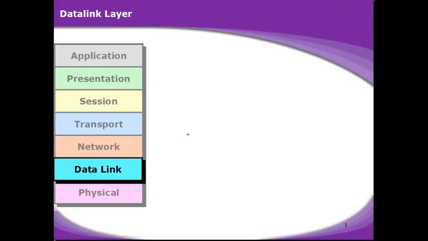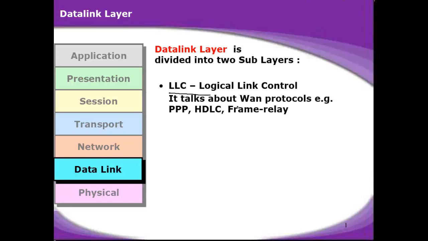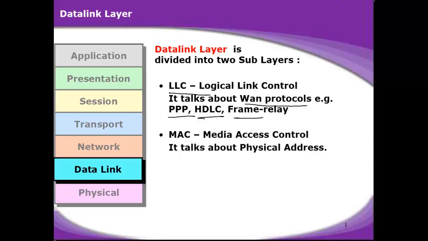Data link layer has two sublayers. One is logical link control, which talks about the WAN protocols like PPP, SDLC and frame relay. Those protocols are configured on this logical link control. The second sublayer is the MAC, which is the media access control sublayer. It talks about physical addressing, that is nothing but MAC addressing, which is a 48-bit MAC address.